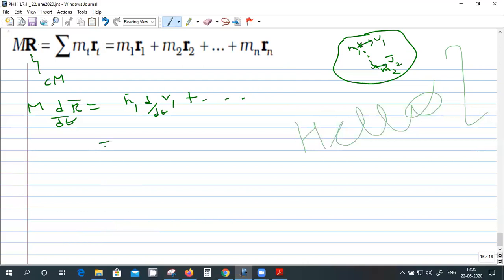What is d by dt of r1? r1 is the position of the first particle, right? So that is v1, plus m2 v2, plus so on. So this is the velocity of center of mass.